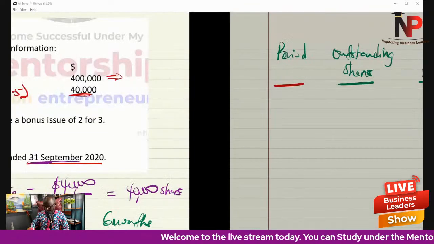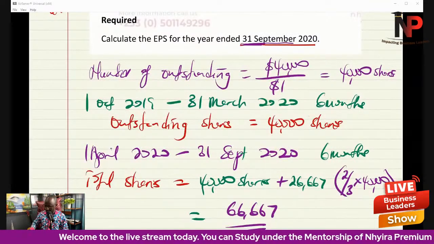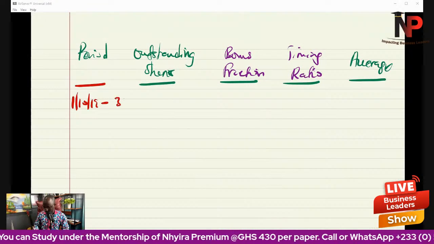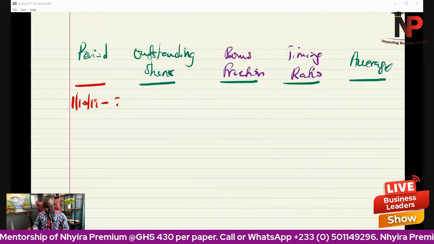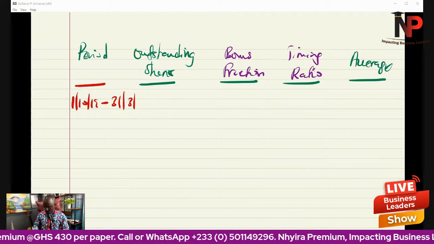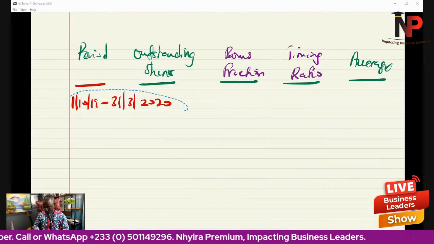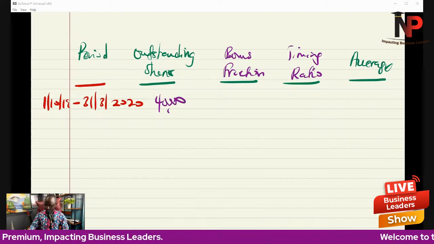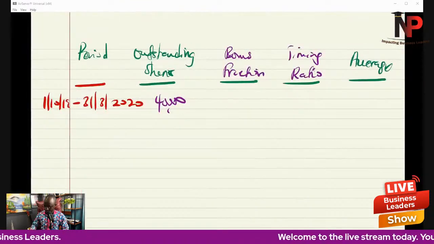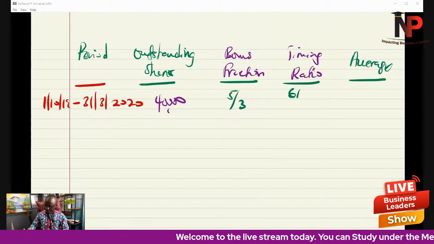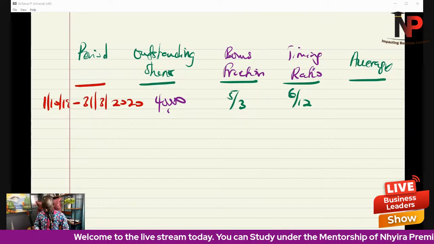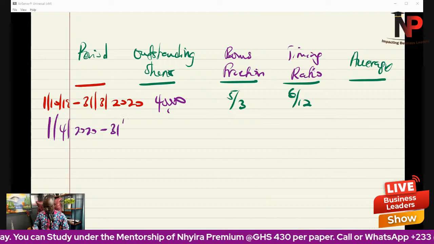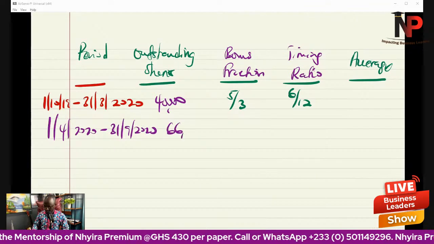So period, we've already established the period, 1st October 2019 to 31st March 2020. We had 40,000 shares. The bonus fraction will affect those shares, 5/3. The timing ratio is 6/12. Then from 1st April 2020 to 31st September 2020, we now have 66,667.